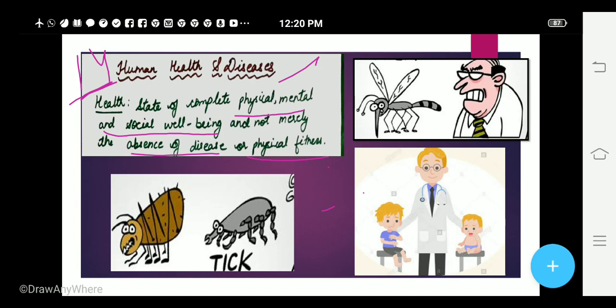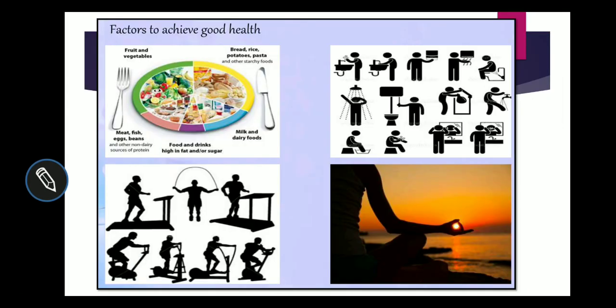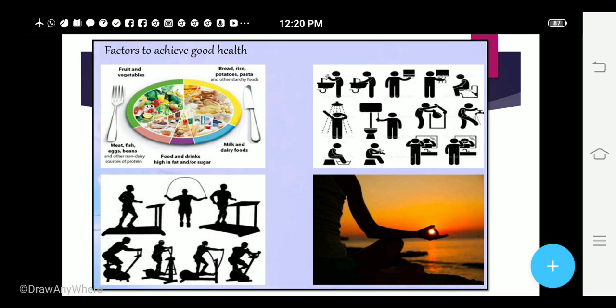No. A person has to be physically fit, mentally fit, plus there should not be any disease in him, and he should be able to adapt well with his surroundings. Then only we can call that person healthy. This definition of health is given by WHO, that is World Health Organization. Understood children?